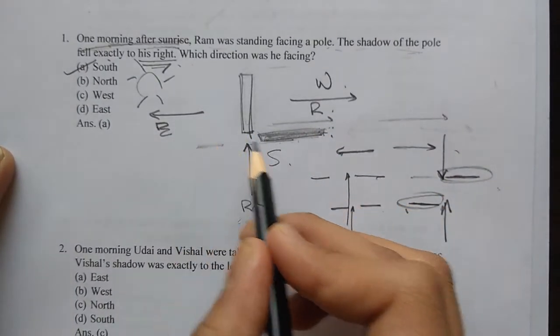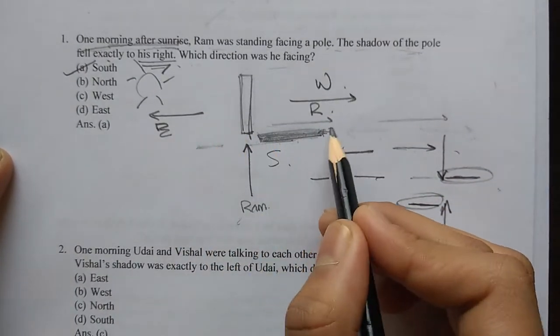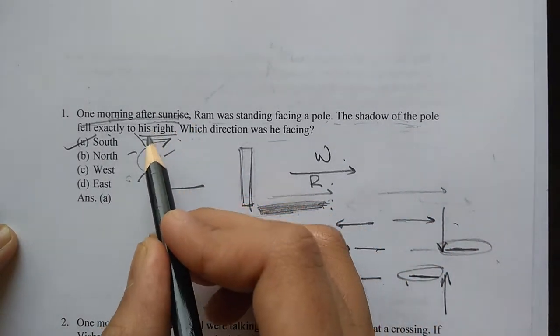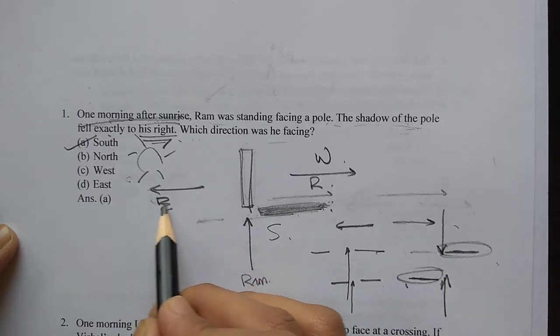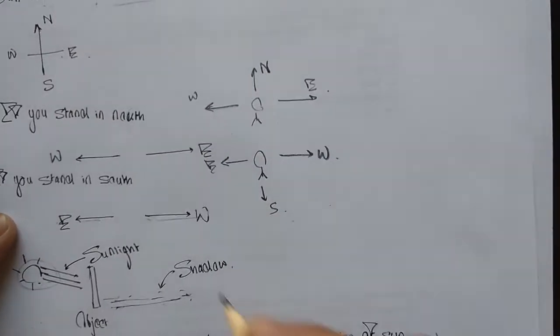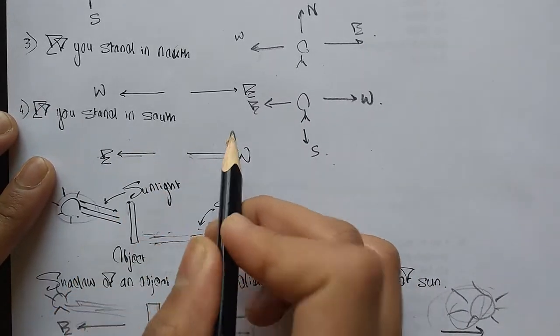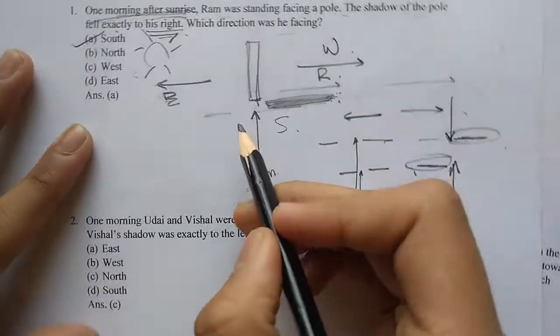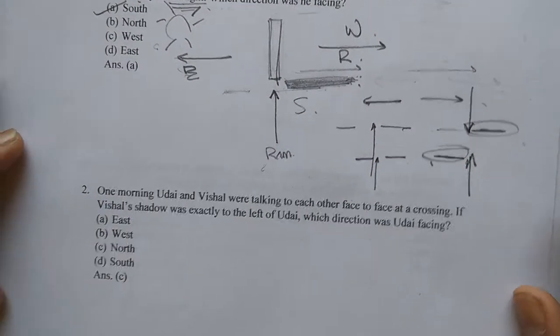So I said one basic thing, that if the shadow is forming here, sun must be here. Now sun rises in the east, right? So this must be the east and the shadow must be forming in the west. And now according to this rule, that when our directions look like this, it means that we are standing in the south. So Ram must be standing in the south.